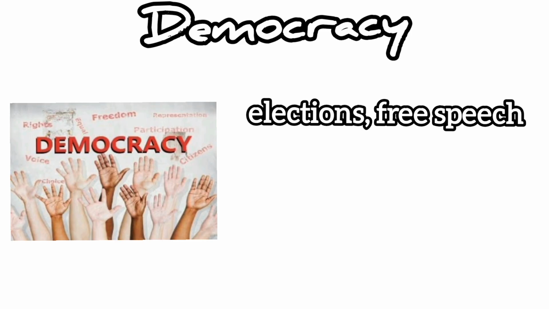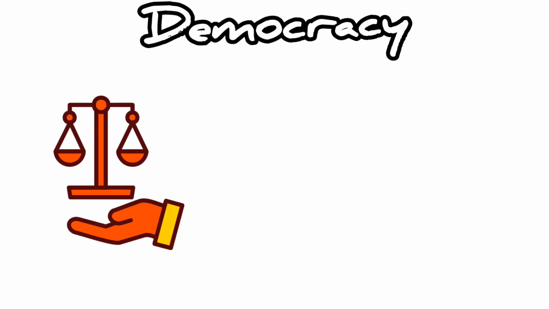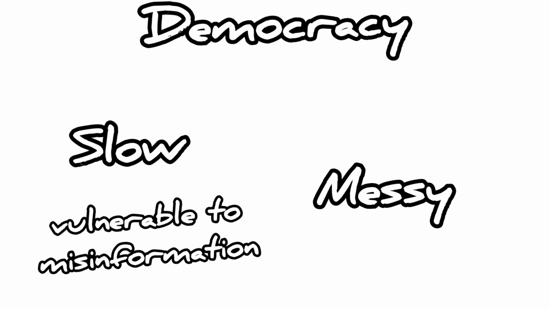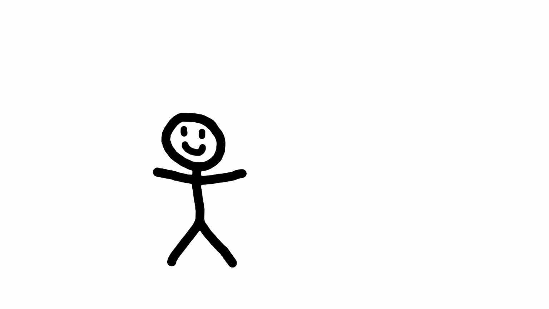Democracies rely on elections, free speech, rule of law, and equal rights. The idea is to give power to the people and prevent tyranny. However, democracies can be slow, messy, and vulnerable to misinformation or political polarization. Still, it's often seen as the fairest form of government in the modern world.